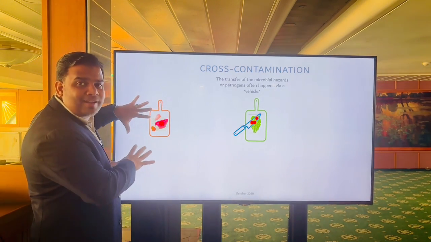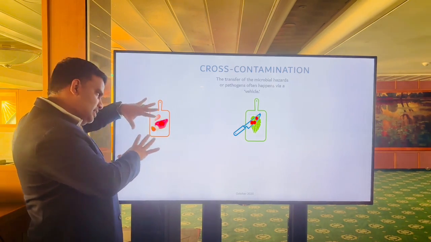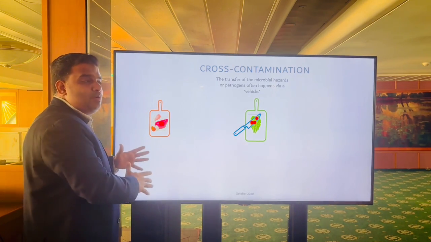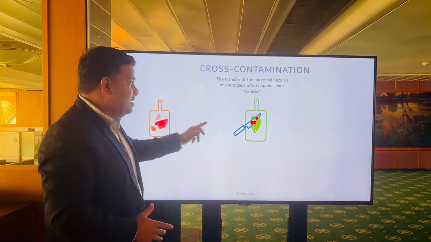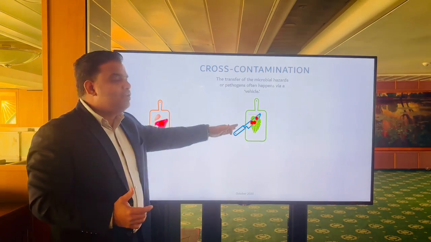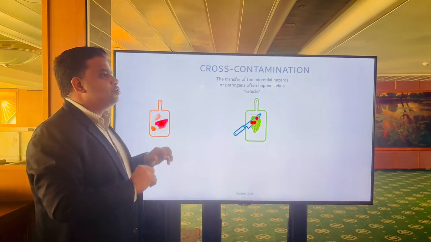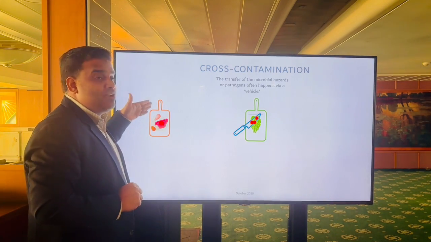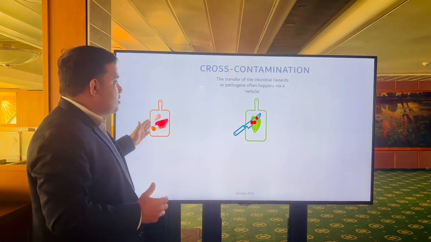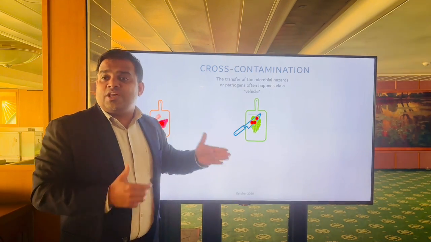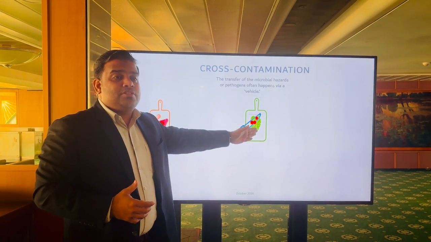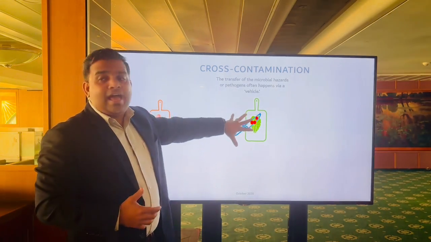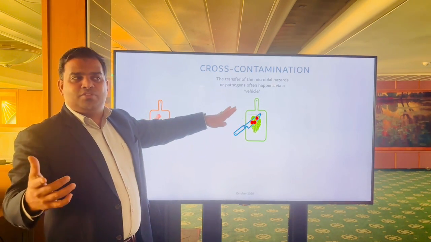So we do have a proper color coding system. What color are we using for meat? Definitely, we have red color cutting boards for meat. We should use a red color knife only. Why? Because we don't want to cross contaminate. Now, a blue knife, for example, is supposed to be used only for seafood. Now imagine the seafood knife is used to cut red meat, and it's then used for salad preparation. For salad preparation, the cutting boards and knife must be green color, and we also follow our CCP number 3. What is that?